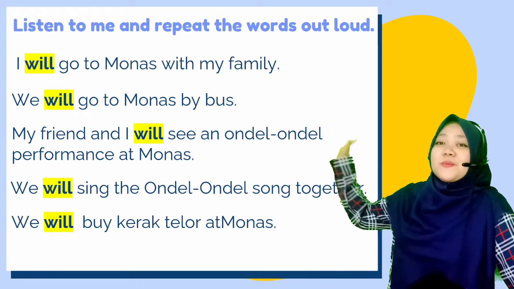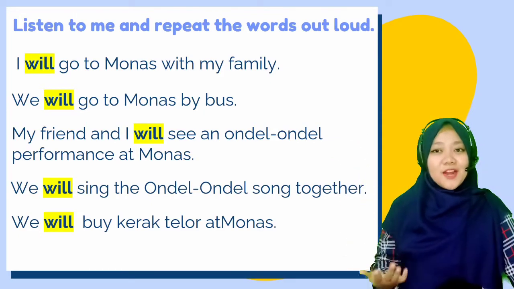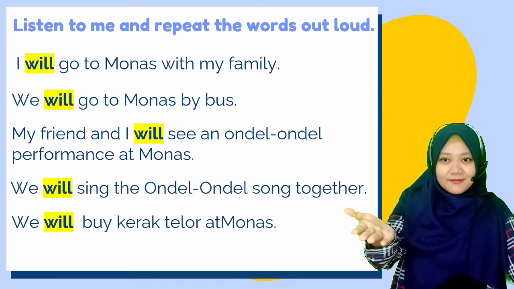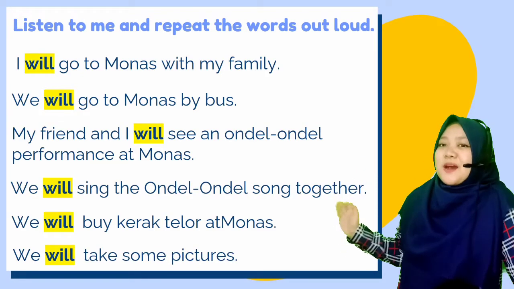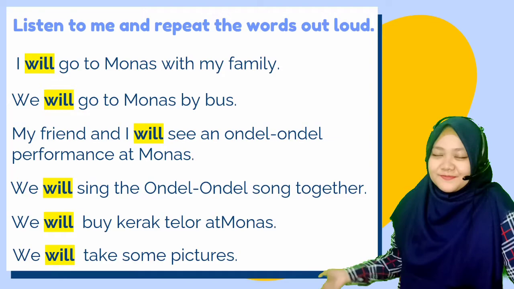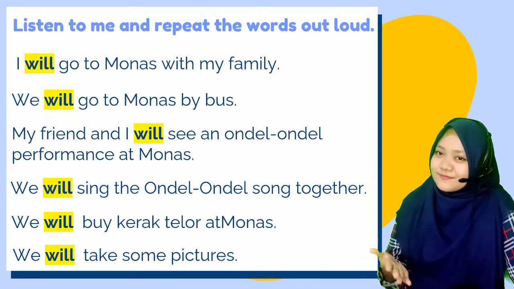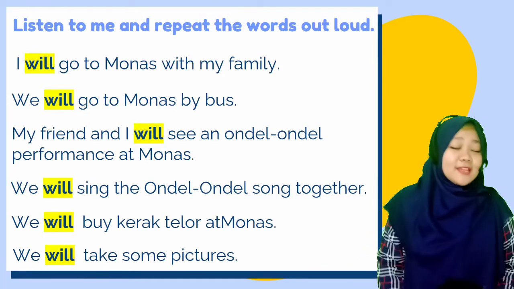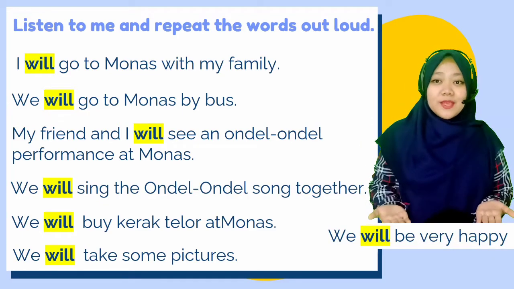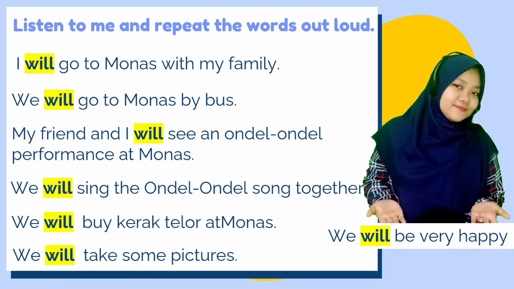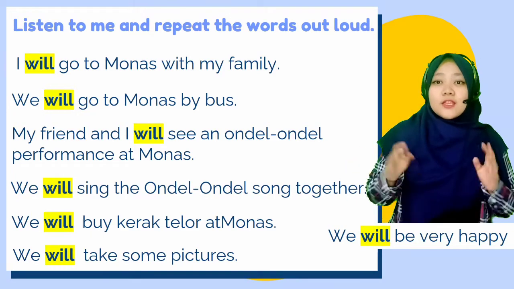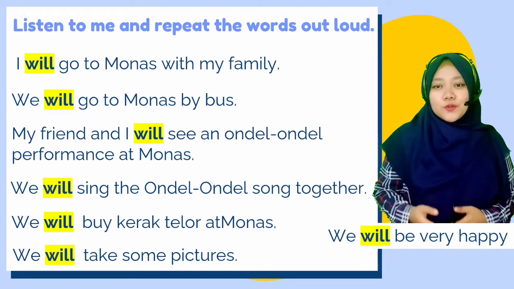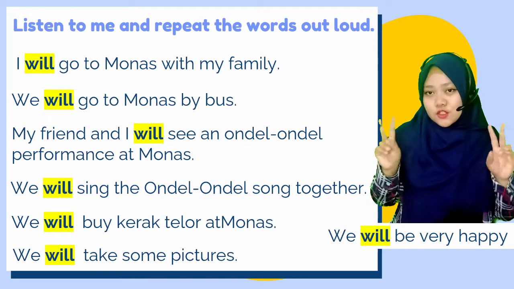Good. We will buy kerak telur at Monas. Good. We will take some pictures. Good job. And then the last is, we will be very happy. Good job. You can see this sentence in your book on page 2.